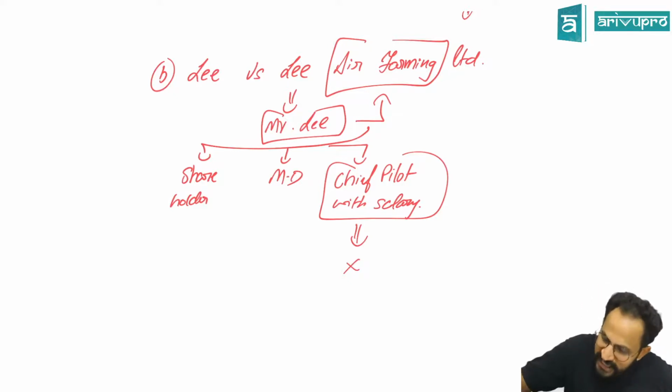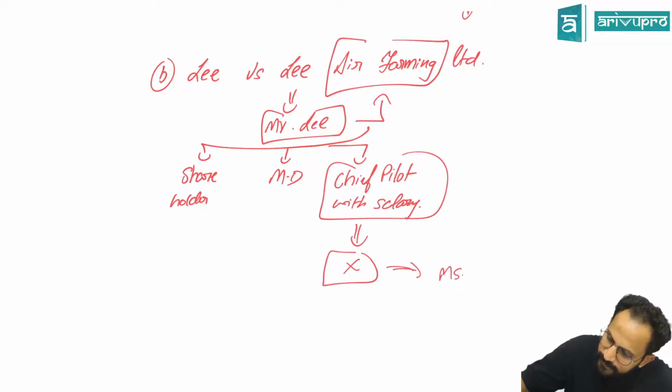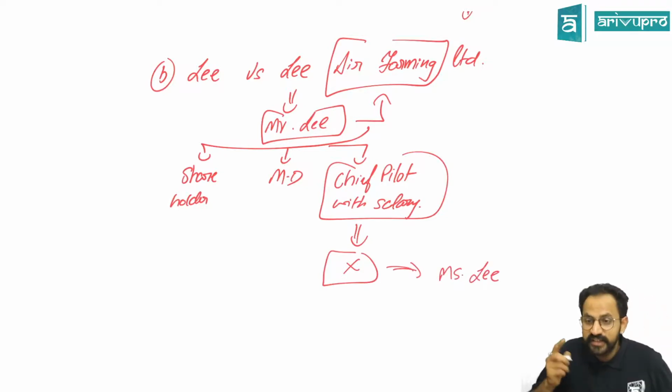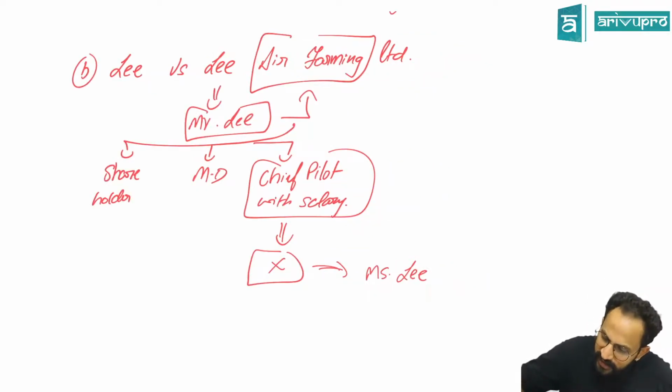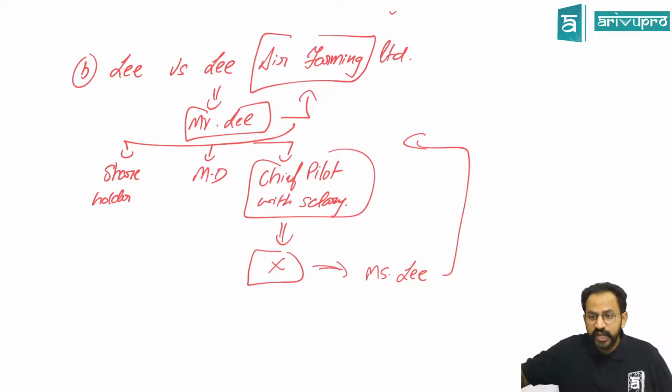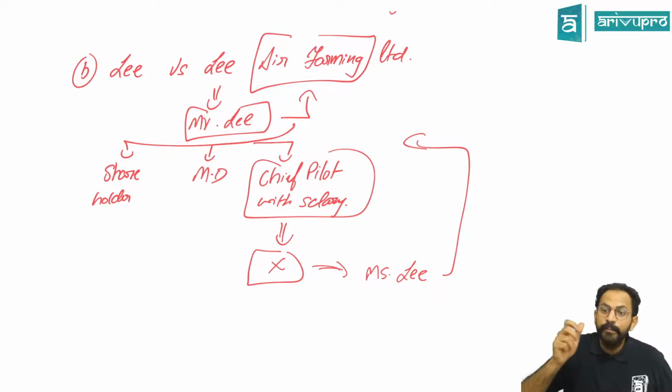So Mr. Lee's wife went and filed a request with the company that my husband was an employee of the company, so he deserves the compensation. What is compensation?